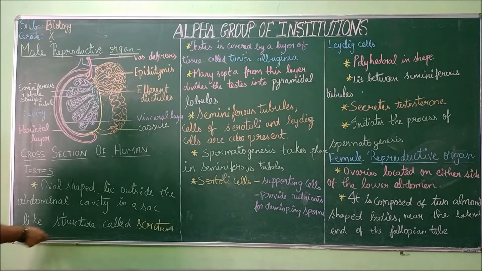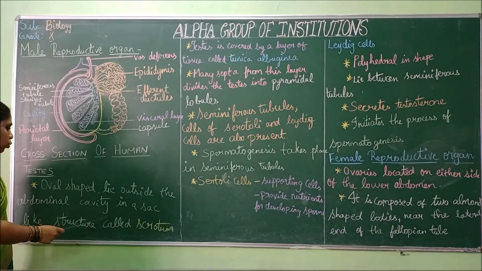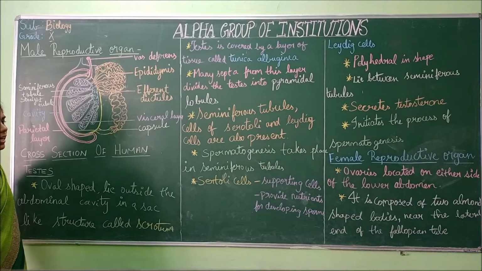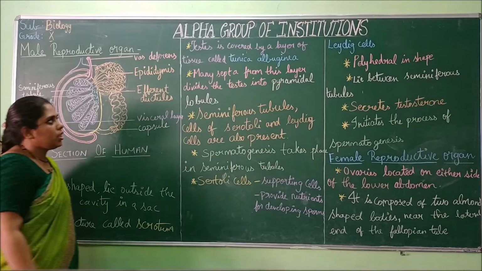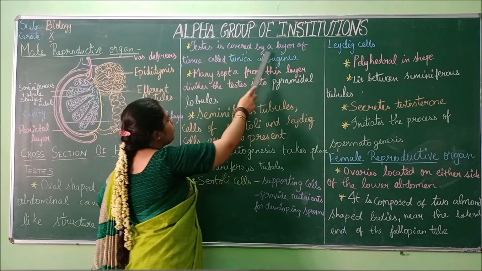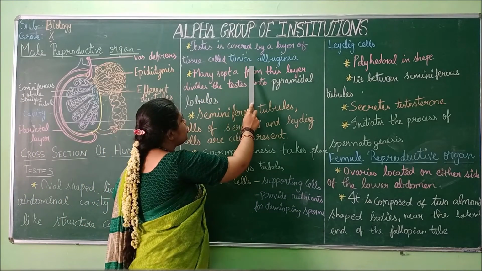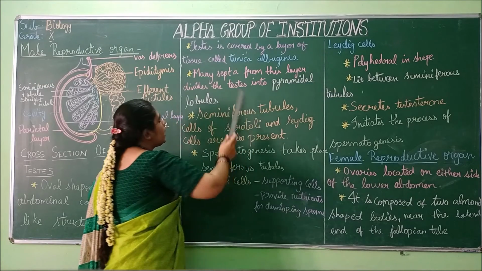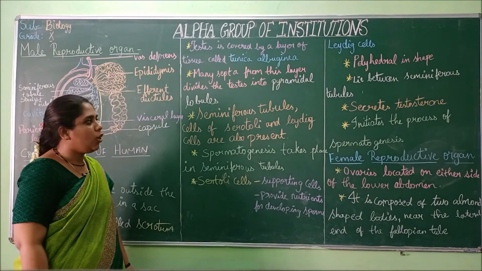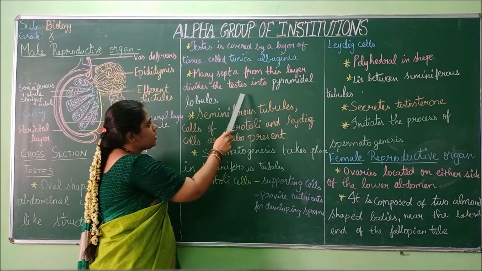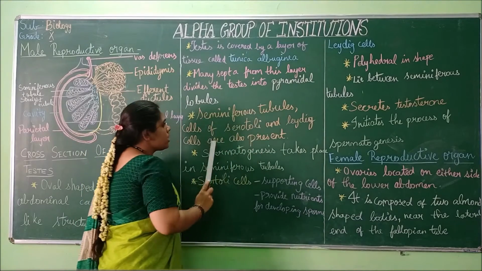Then the scrotum is present. It is oval in shape and lies outside the abdominal cavity, like a sac-like structure. The testis is covered by a layer of tissue called tunica albuginea, and it forms septa that divide the testis into pyramidal lobes.